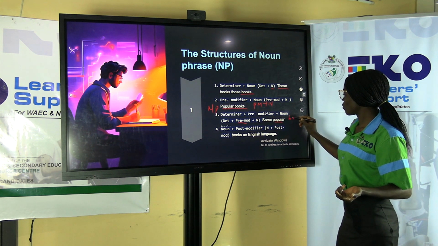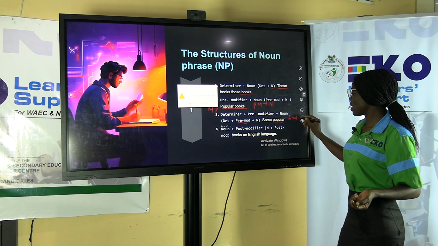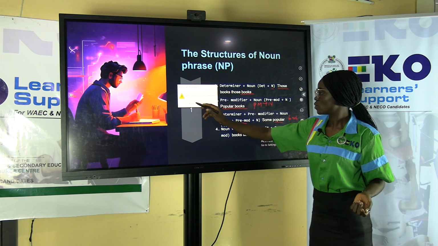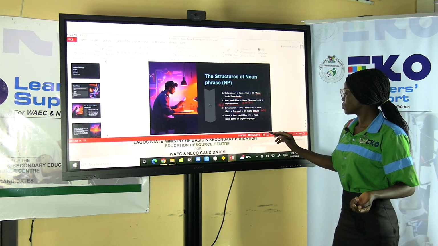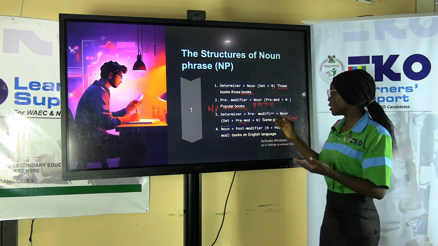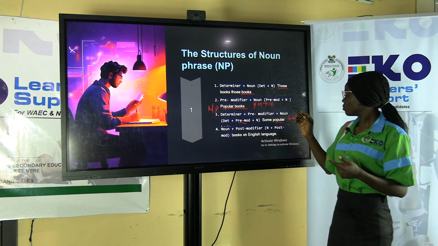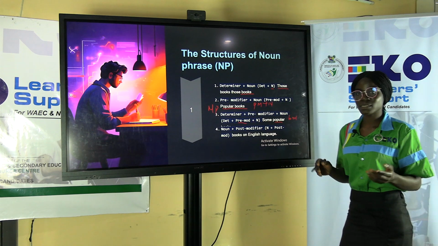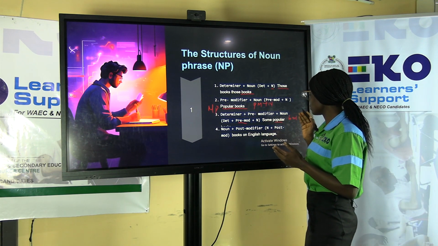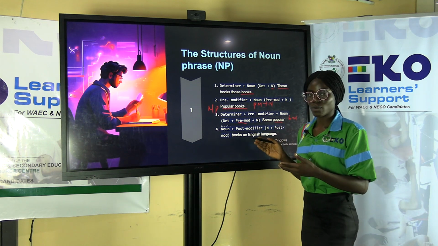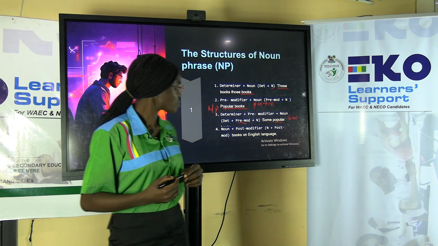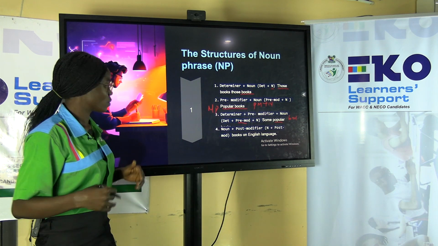So determinant plus pre-modifier plus a noun gives us a noun phrase. I hope you're learning.